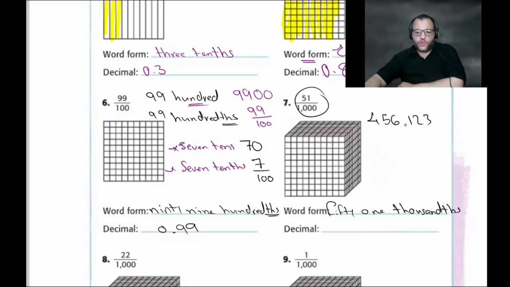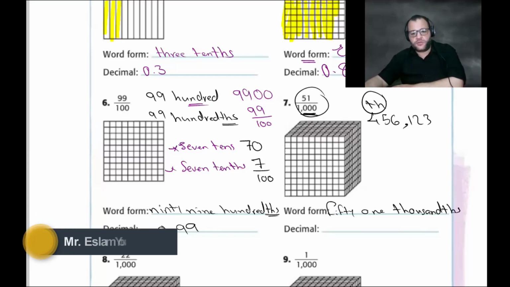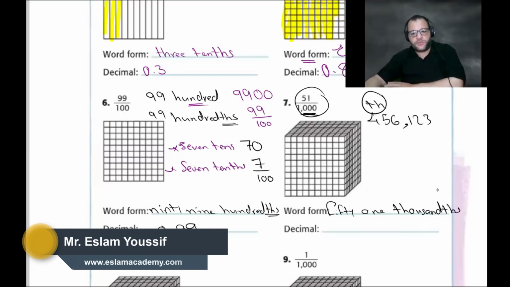You just divide it into two periods. You say 456 thousand, 123. The name of the family here for this one is thousandth, directly without saying 1,000. So it will be 51 thousandth.